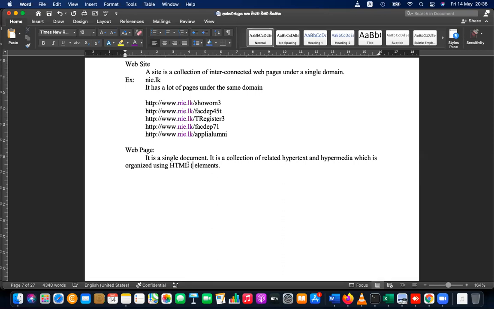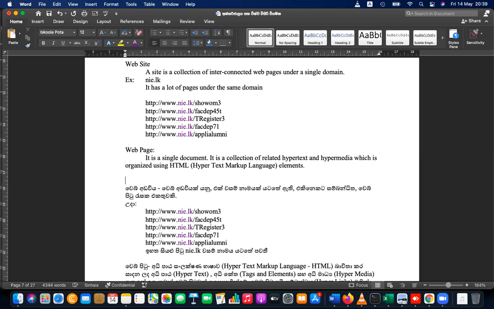HTML means hypertext markup language. Please write that down.